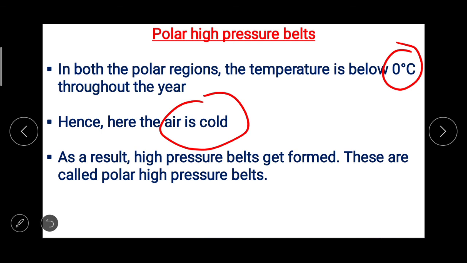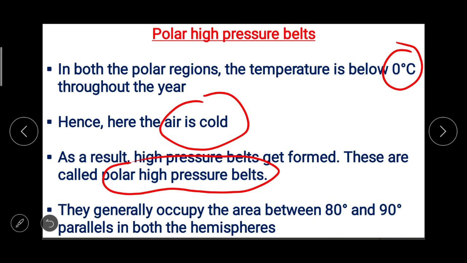Because of this cold air, high pressure belts get formed. These are called polar high pressure belts. They generally occupy the area between 80 degree and 90 degree parallels in both the hemispheres.